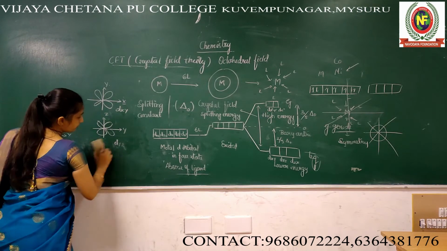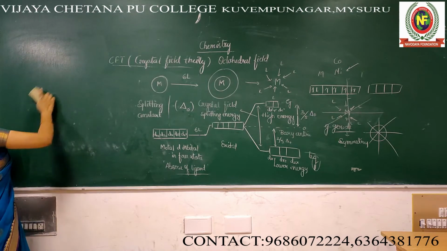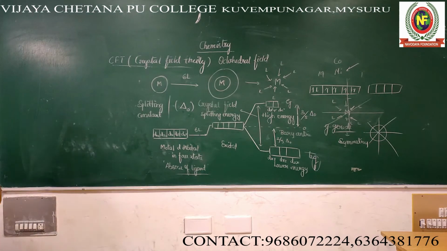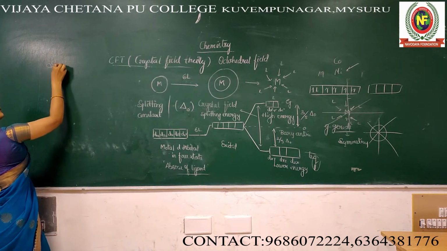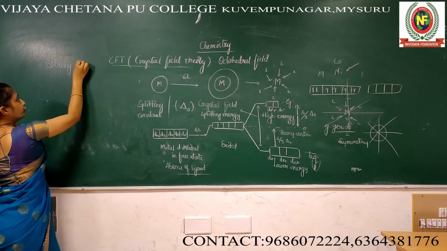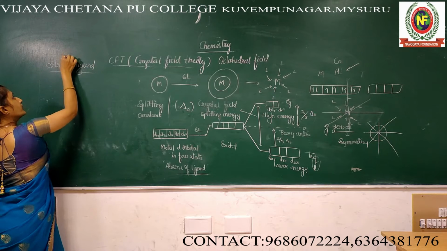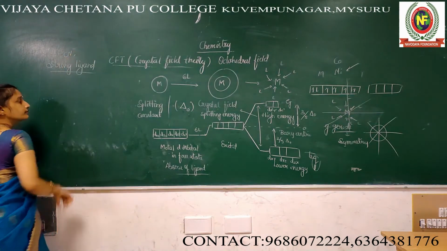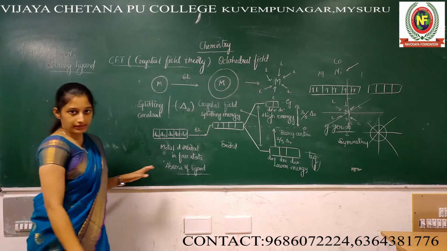Now, last class we discussed VBT. Within that, if a strong ligand, for example CN minus or ammonia, these are all strong ligands.